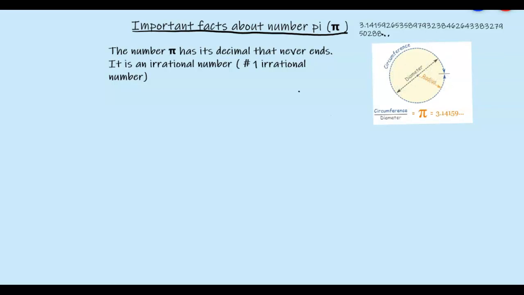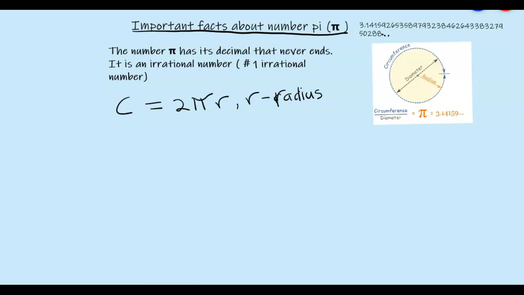So for the circumference of a circular object, we came up with 2 pi r, where r is the radius.